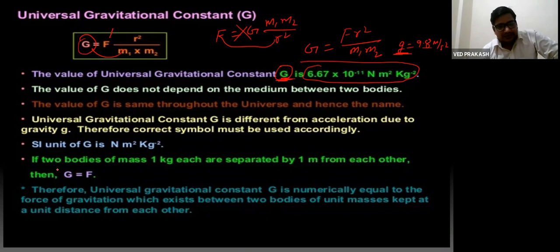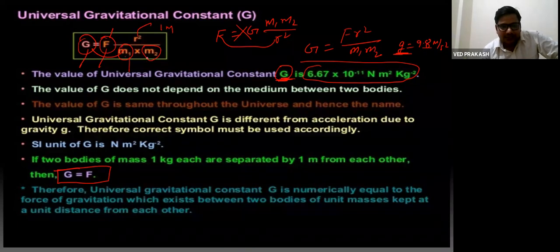So for G to become equal to F, we have to select M1 and M2 as 1 kg and R as 1 meter. If we calculate force between two masses having mass 1 kg and placed at a distance of 1 meter, then definitely we will get force F equal to G. That means 6.67 into 10 to the minus 11 Newton. Right?